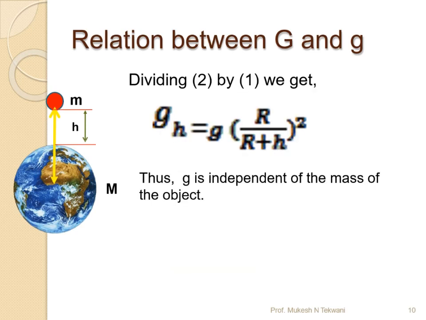When we look at that, by dividing the relationship between g and the small g, which is equation 1 as well as equation 2, the value of the new acceleration due to gravity at that particular height h is going to be given by g into R over R plus h the whole square, where g is independent of the mass we are considering.